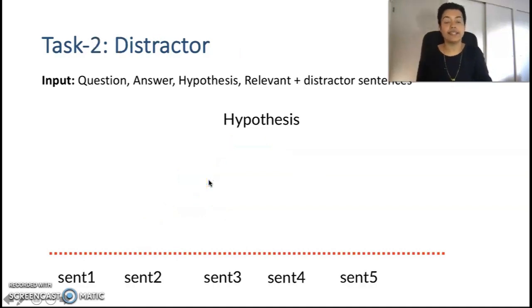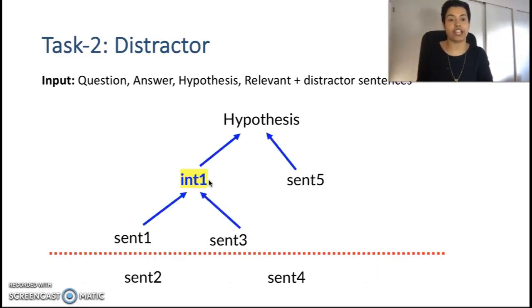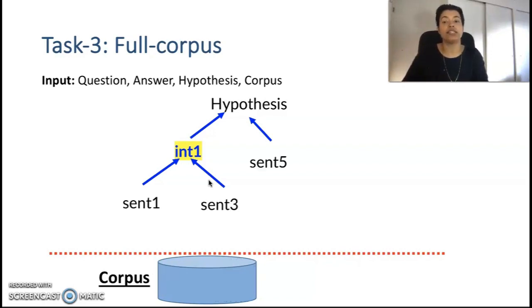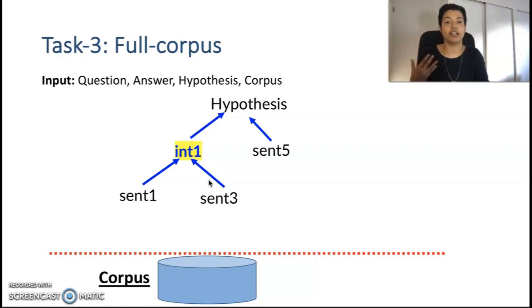The second task is relatively difficult in the sense that the model is given a mix of relevant and distractor facts, where the distractors are chosen such that they have keyword overlap with the question and answer, but they do not contribute to the reasoning. The task now is to pick the relevant sentences and arrange them into a tree. Task 3 is closest to the real world setting, where we are given access to a big corpus and the system needs to retrieve the relevant facts and construct the explanation.